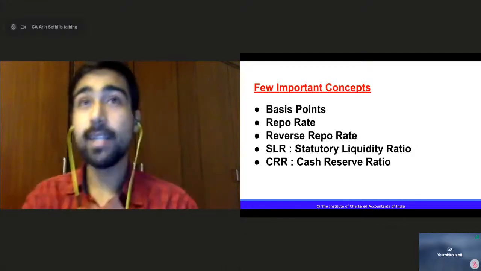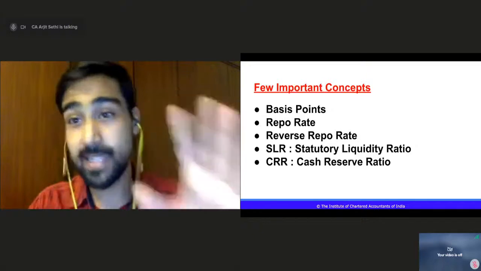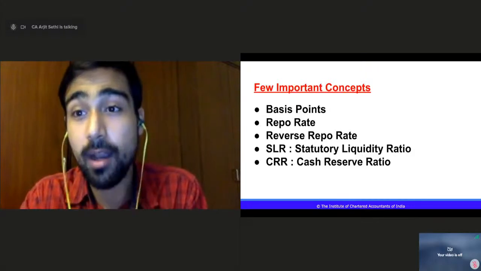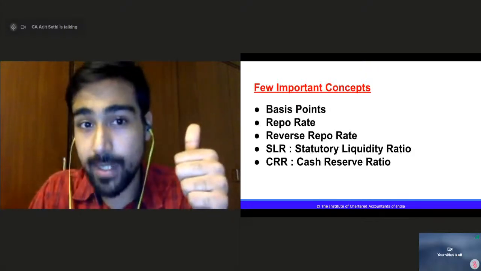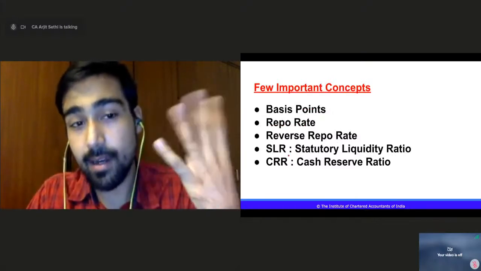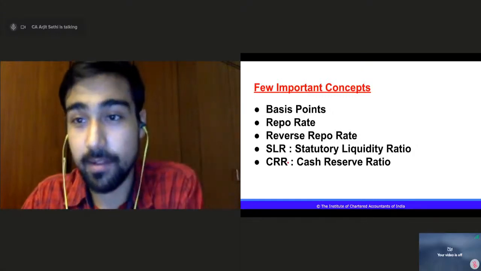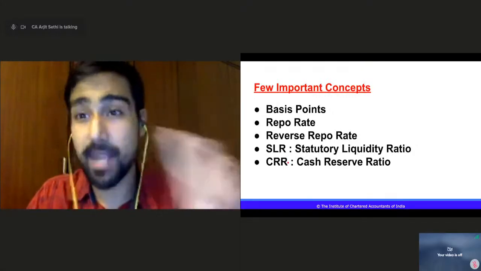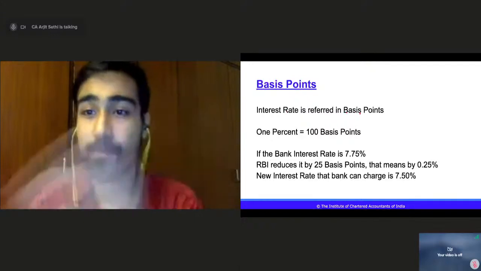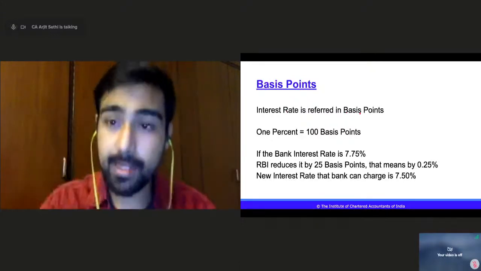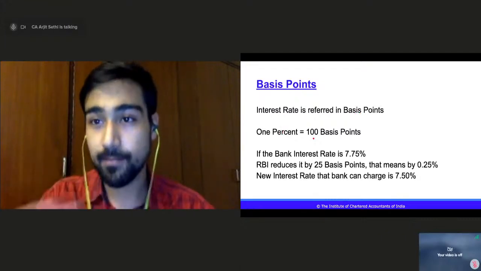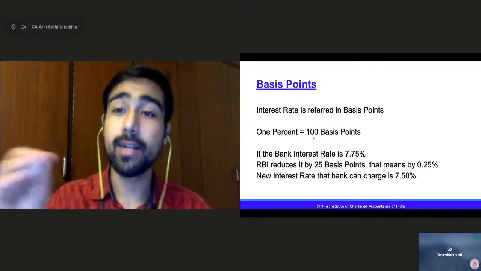Now let us quickly dive into the basic 5 concepts that we need to understand in this chapter related to RBI, right? First is basis points, second is repo rate, third is reverse repo rate, fourth is SLR, and fifth is CRR, right? So let us begin right away with basis points. What is basis points? Interest rate is referred to in basis points. As simple as that. 1% is equal to 100 basis points.